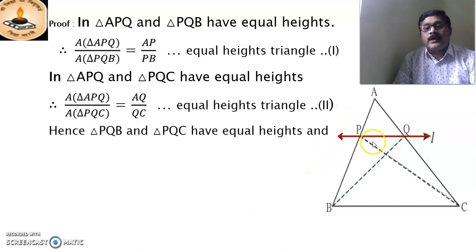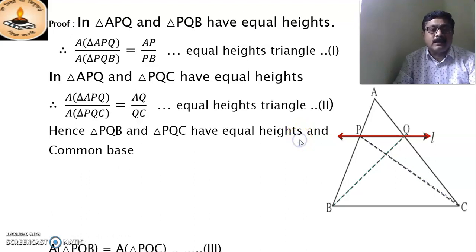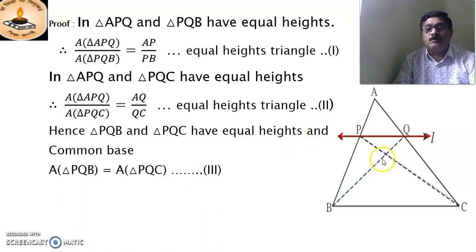Now we take two triangles, triangle PQB and triangle PQC. These two triangles lie between parallel lines. It means they have the same height and the same base PQ. Therefore, with the common base, area of triangle PQB is equal to area of triangle PQC. This is equation number 3.